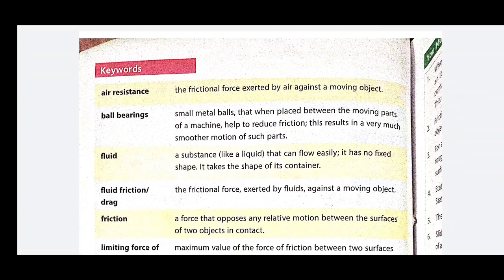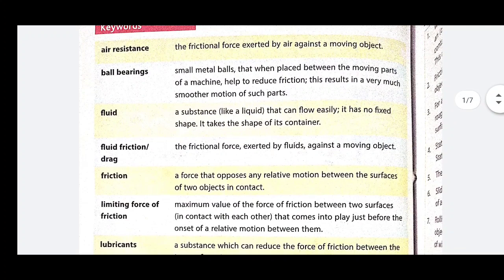At first, air resistance, second, ball bearing, fluid. Now, fluid is a substance which has the nature to flow. Air and liquids are known as fluids. Fluid friction is produced by the fluid.